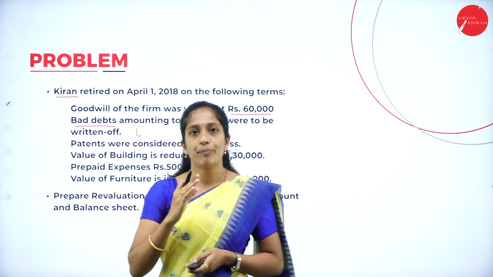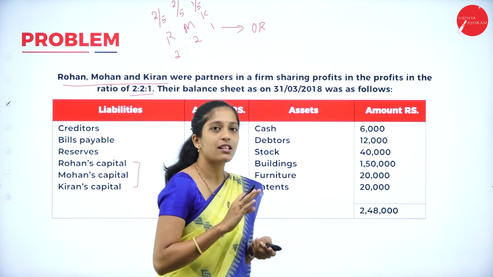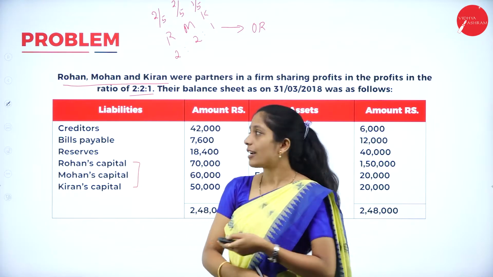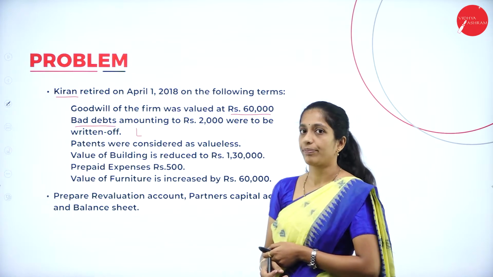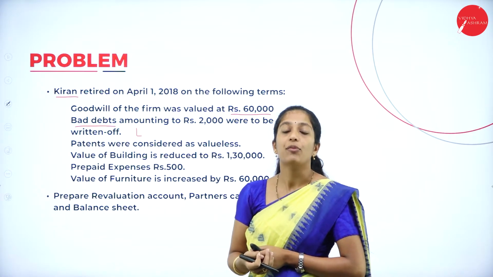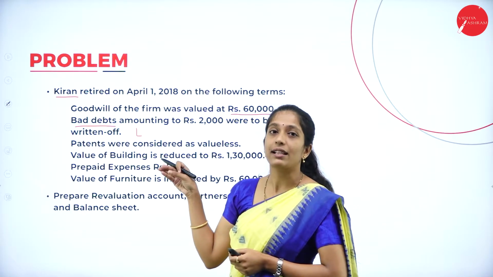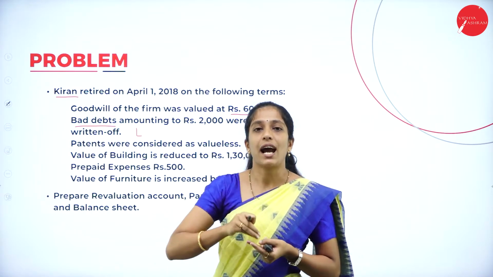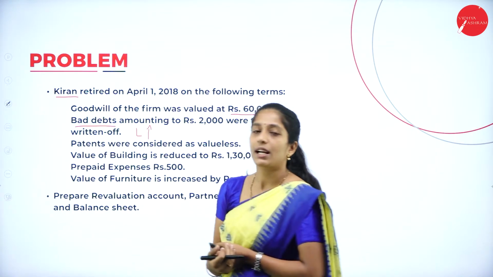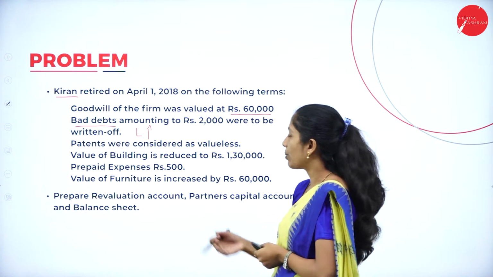Now if you see the balance sheet, on the asset side, debtors they have given 12,000 here, but there is no bad debts, right? Now they are asking us to have a bad debt of how much? 2,000, which has to be written off. In the sense, we have to deduct this 2,000 from debtors. So it was not there in the balance sheet, but it is there in the adjustments. It means what? A new liability has come into the business. So what happens? Increase in liability. Where do we record this increase or decrease in the assets as well as liabilities? In the revaluation account.